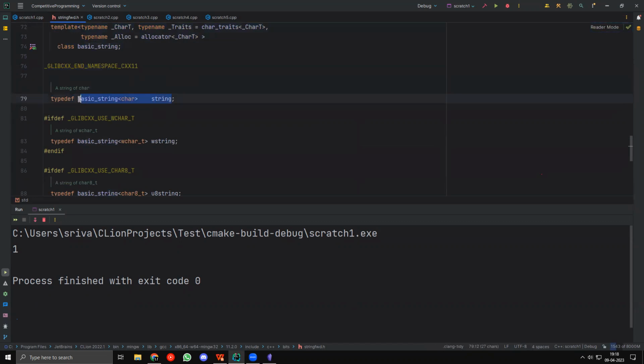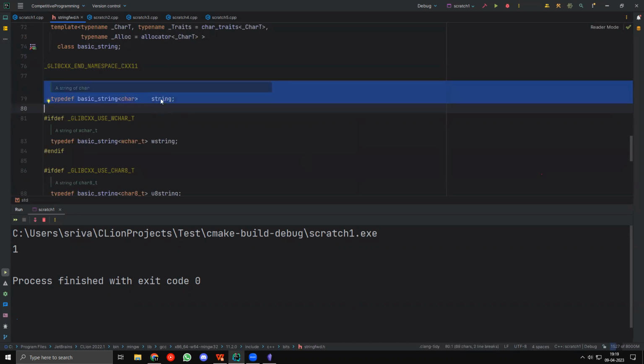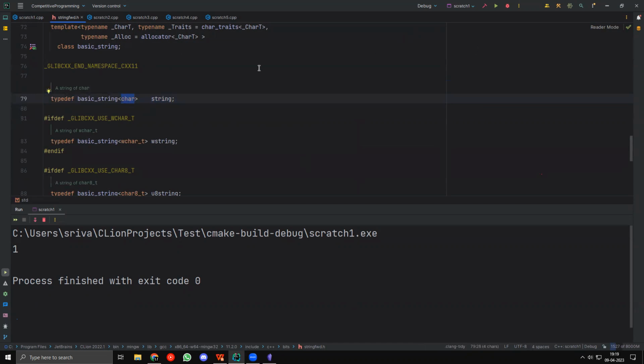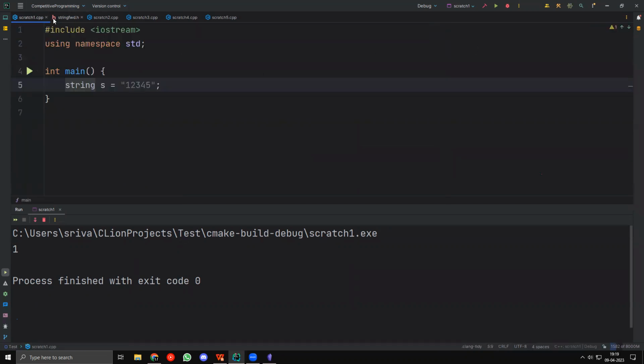This part is a basic string of characters. This basically means that string is actually derived from characters. String is using characters in order to store values, right? So string is a bit different to characters, and strings are in fact derived from characters. So they are not primitive data types, they are derived data types.